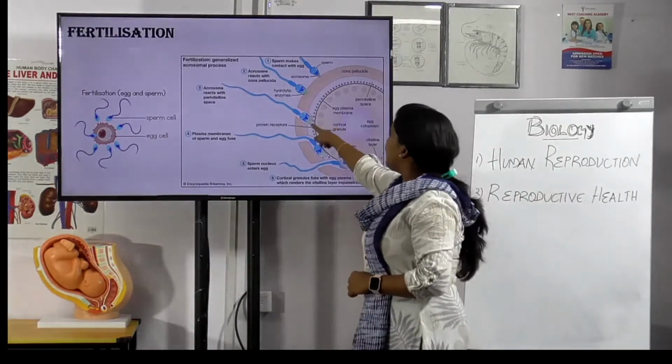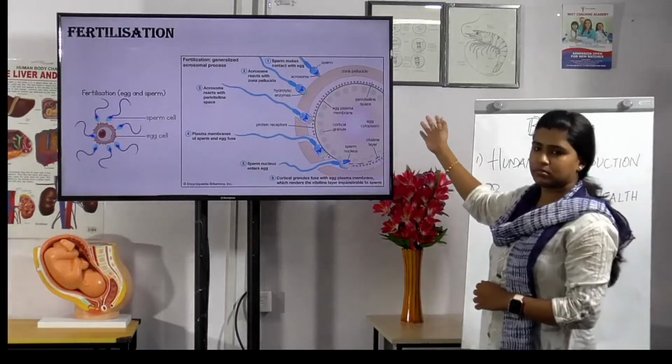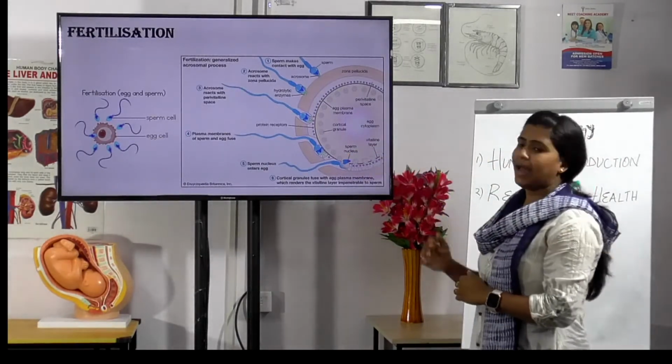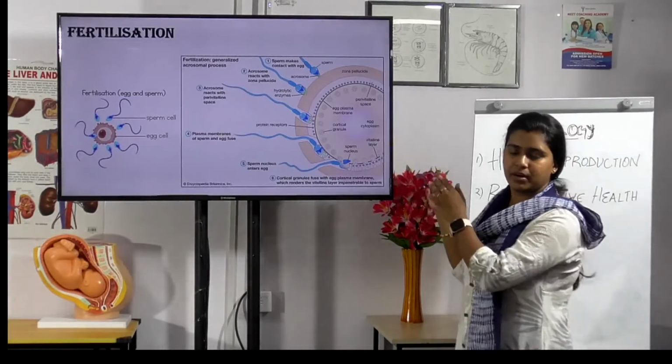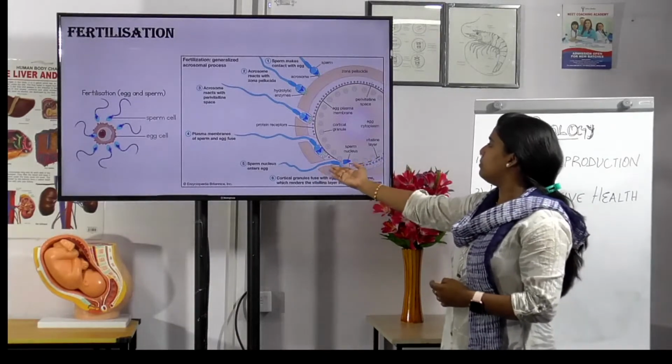This is the perivitelline space. These are the protein receptors which cover the ovum. The next stage, the plasma membrane of the sperm and the egg fuse. The plasma membrane of the sperm fuses with the egg. Okay, and then the sperm nucleus enters.